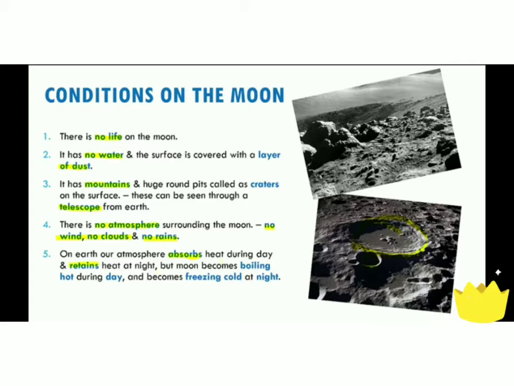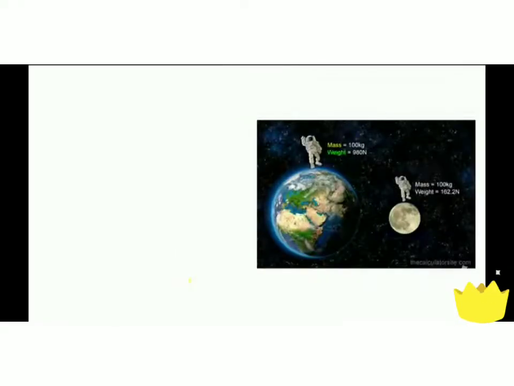But moon becomes boiling hot during day because it doesn't have atmosphere and becomes freezing cold at night. It has around 100 degrees temperature during day and at night around 173 degrees centigrade.